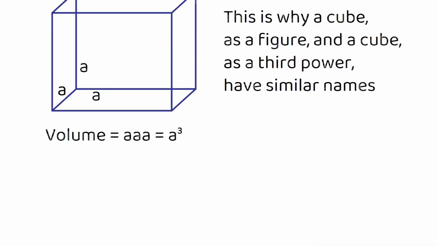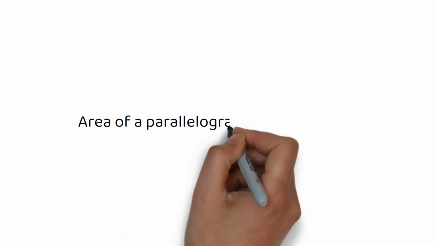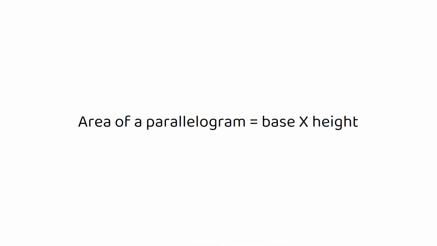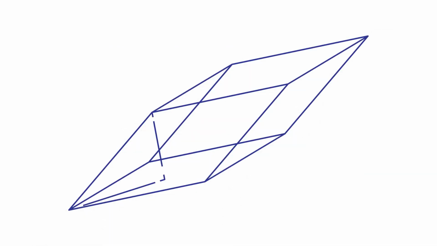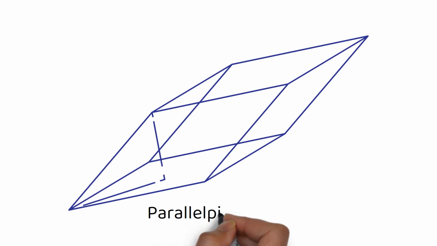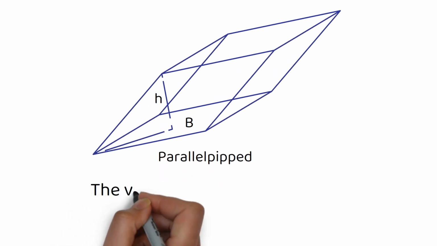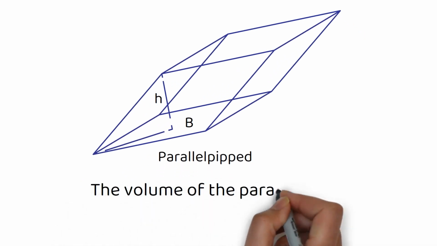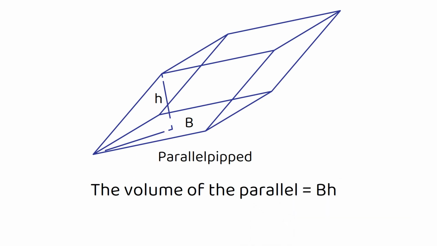In the previous lesson, we saw that the area of a parallelogram is base times height. There is an analogous version for three-dimensional figures. A parallelepiped is a solid that has parallelograms for each of its 6 sides, and all of the parallelograms are parallel to each other. In this picture, b is the area of the base side and h is the perpendicular height from the opposite parallel side to the base side. The volume of the parallelepiped in this case is then given by the base, which is the area, times the height.